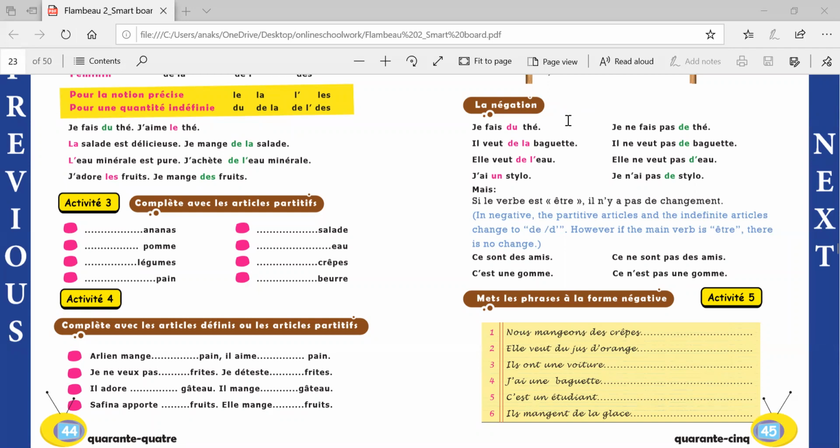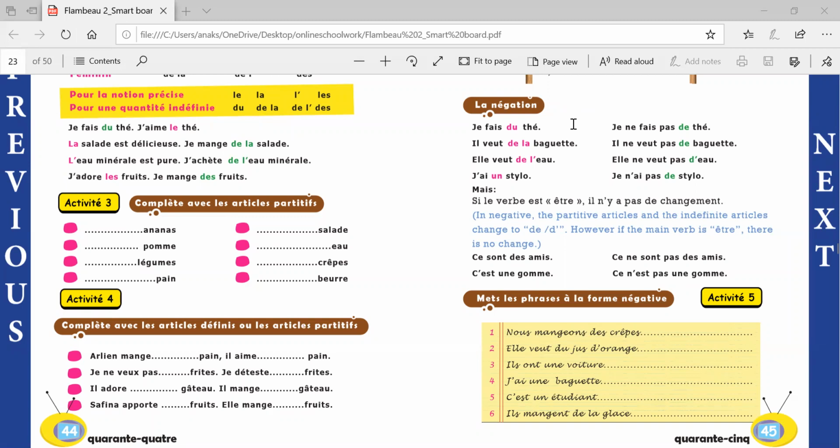In lesson number 5, I had explained la négation in your last class. Page number 45, la négation with partitive articles. In partitive articles, I told you whenever we are making a negative sentence with partitive articles, we need to change partitive articles to DE. And partitive articles are the articles which are used to denote imprecise quantities, some. So whenever we are making a sentence negative, we do not need some.